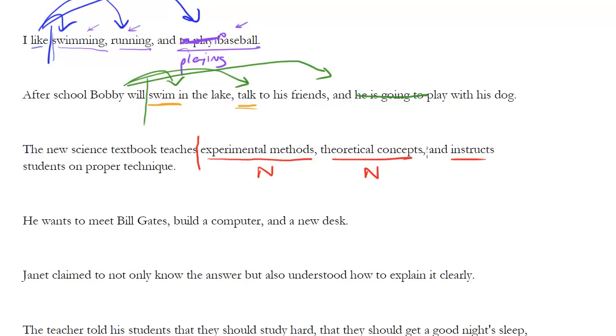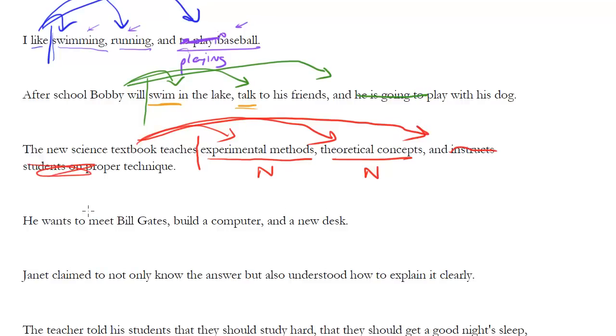Well, one way to do it would be to just get rid of this and just say and proper technique, and now we'd have a noun. You can also look at the stem, right? The new science textbook teaches experimental methods. The new science textbook teaches theoretical concepts. The new science textbook teaches instructs students. Wait a minute. No. Teaches proper technique.